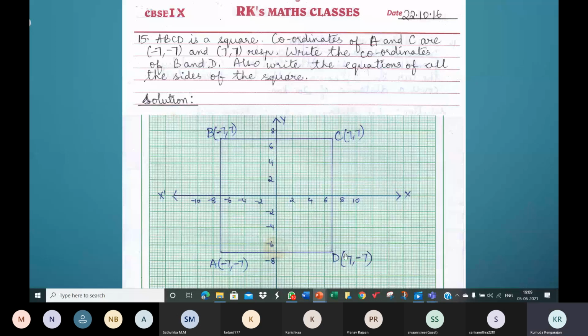In the fourth quadrant also, the numbers are 7 and 7. But in the fourth quadrant, the x-axis has the positive side and the y-axis negative side. So it will be plus 7 and minus 7. Plus for the x value and minus for the y value. Yes, ma'am. Understood. Then join the points and get the square.